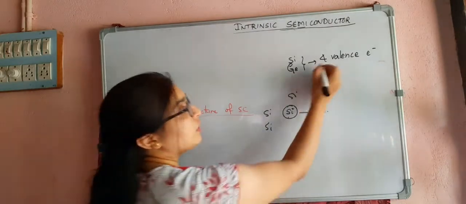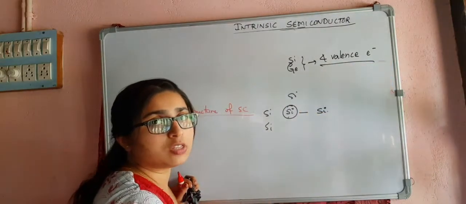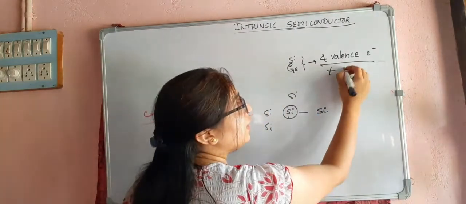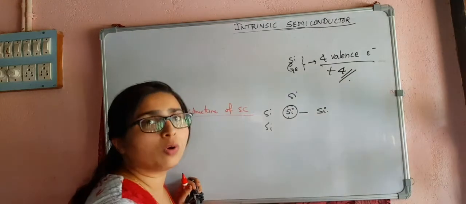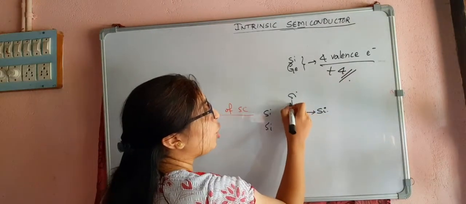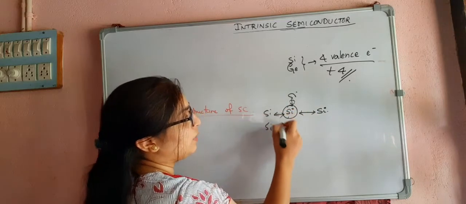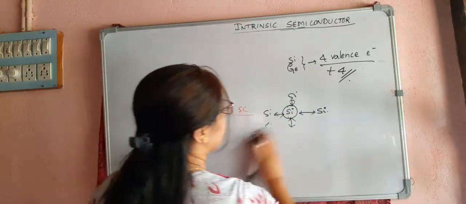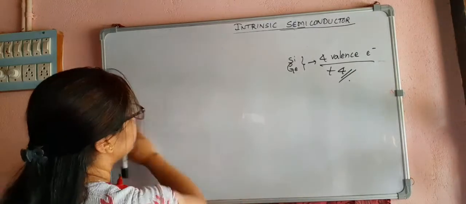Why? Because it has only 4 valence electrons, so to have its valence orbit completely filled, it requires 4 more electrons. So it starts to form bonds with the neighboring silicon atoms. We will consider that structure here.